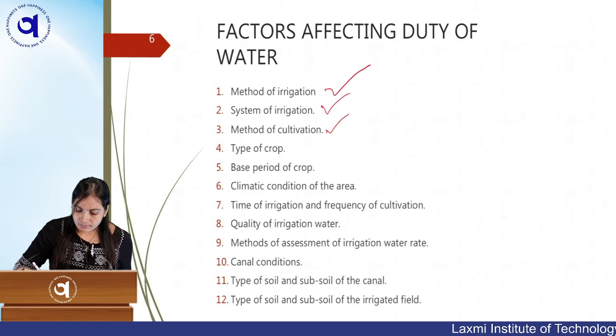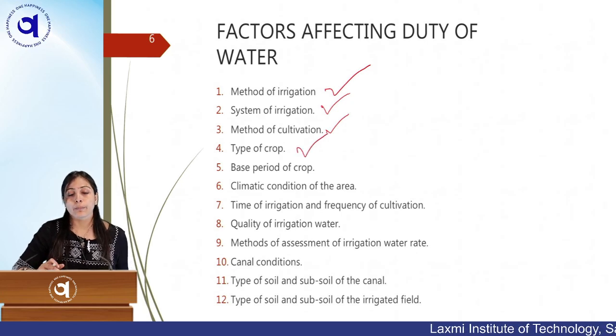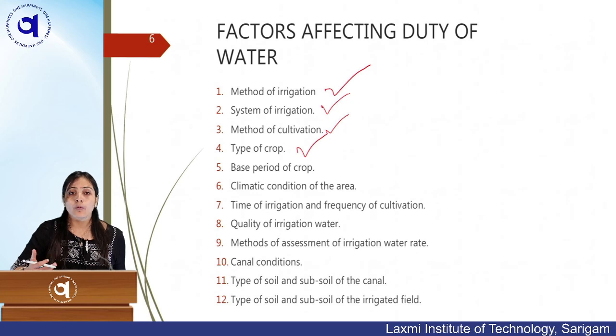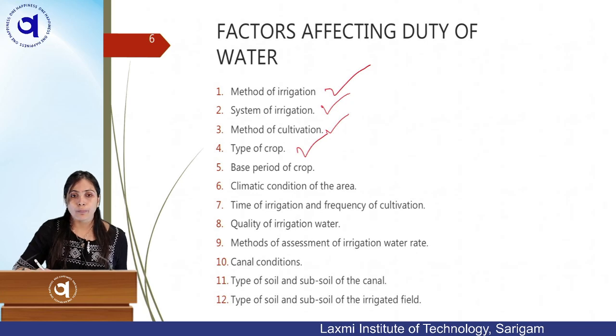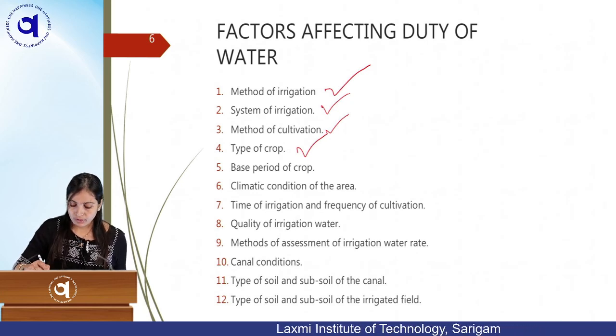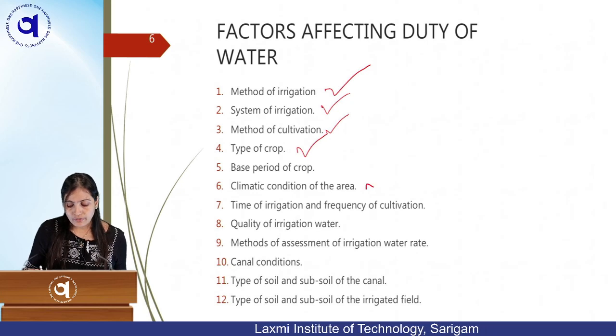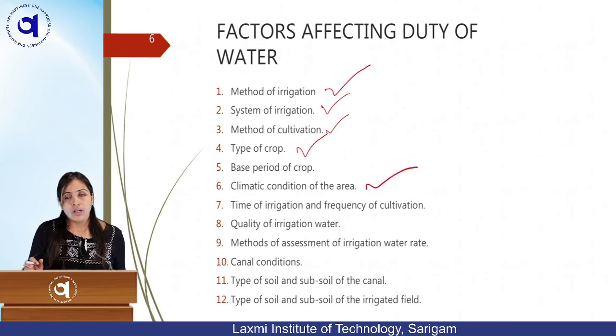Okay. Your type of crop. For example, your paddy crop requires much more water than your wheat crop. So type of crop is very important for deciding the duty of water. Then the climatic condition of the area. Climatic condition means, suppose in rainy season your duty will be less.